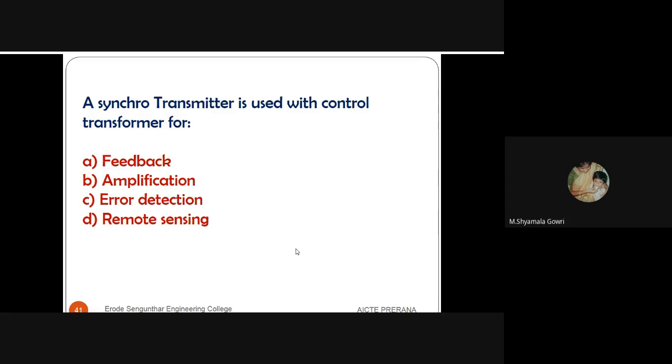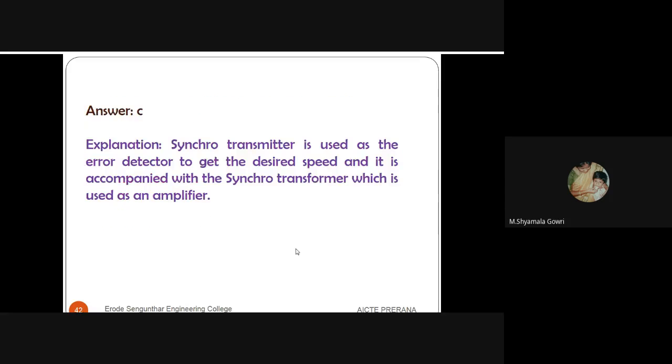Next question. A synchro transmitter is used with control transformer. The main purpose is, options are feedback, amplification, error detection, remote sensing. The answer is error detection. A synchro transmitter is used as an error detector to get the desired speed, and it is accompanied with the synchro transformer, which is used as an amplifier.